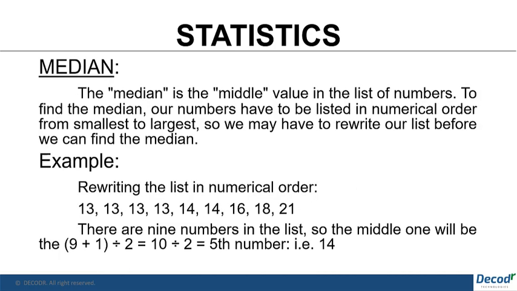Next is the median. Median is nothing but the center value in a set of numbers. But we have to keep in mind a very important point here: whenever we have a set of numbers, it should be sorted, going from the smallest number to the largest number. Only then will we be able to find the right median, that is the middle value in the list of numbers. Here again, there are nine numbers. In order to find the central number, we add one and divide by two, that is 10 divided by 2. So we get 5, which is the fifth number. Here in this case, the fifth number is 14.